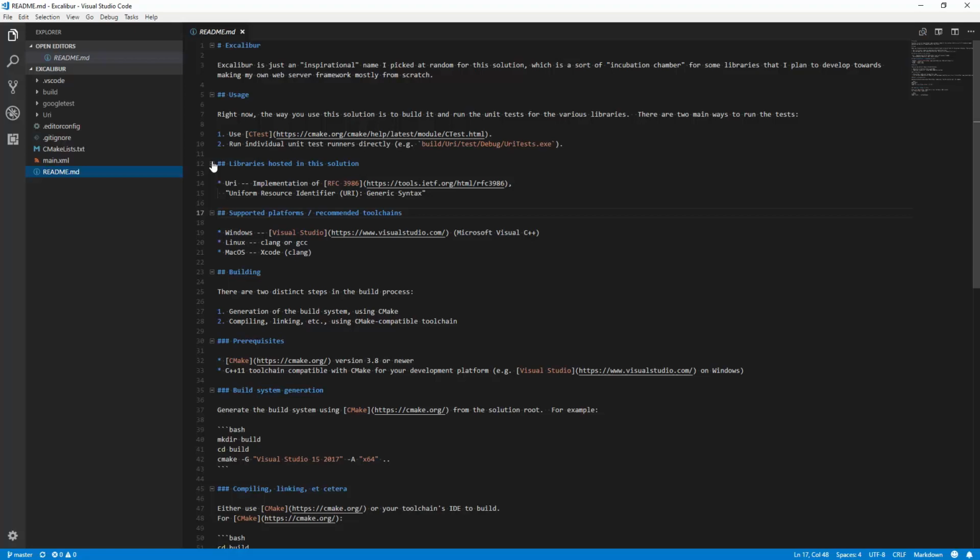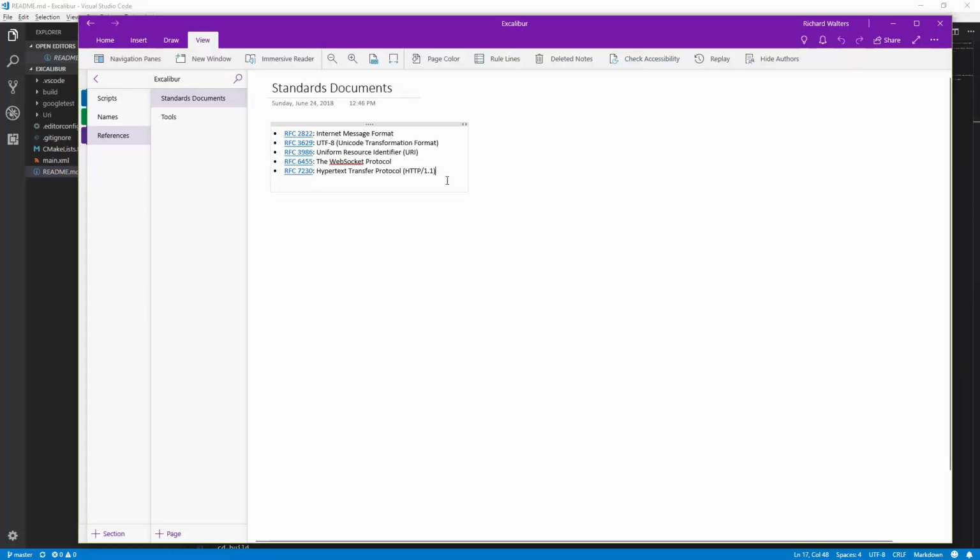So, the essential protocols and standards that we're going to cover, back to the list here. We're going to start with URI, or Uniform Resource Identifier, because that's a smaller standard that we can handle right off the bat and get pretty far in without too much time.